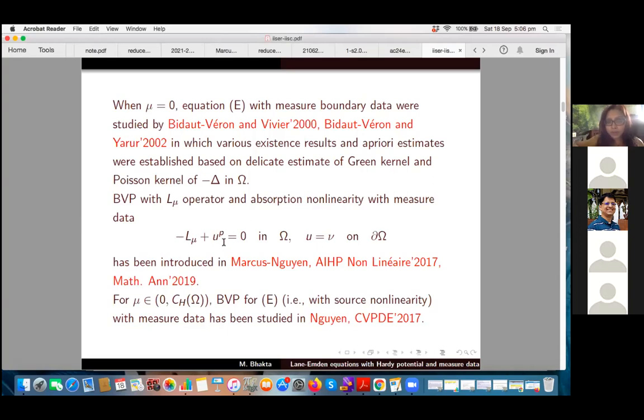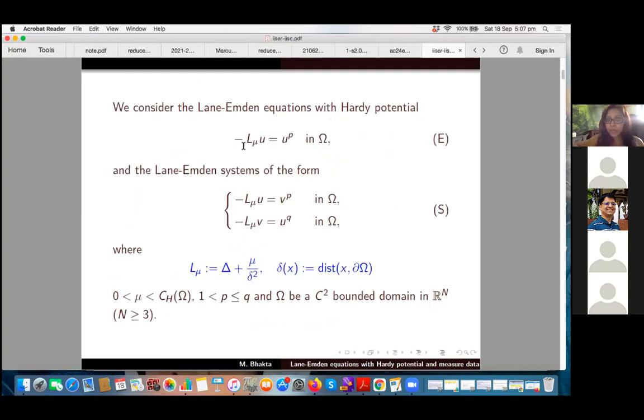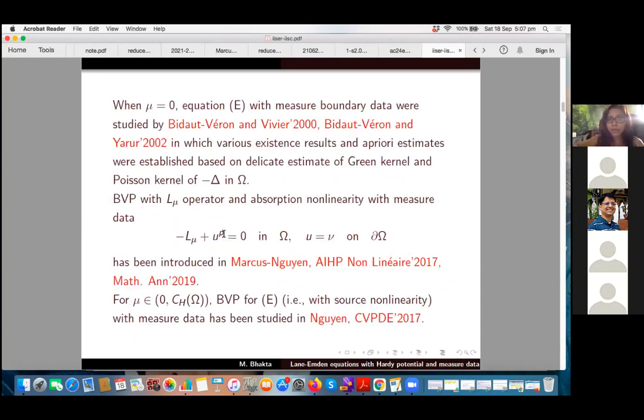If you notice the difference between this equation and the equation I started with, in my equation it was L mu. Let me just go back and show you. In my equation it was minus L u equal to u to the power p. So u to the power p was on the right hand side, right? And here, absorption nonlinearity means this u to the power p is on the left hand side. So you may wonder what difference it creates.